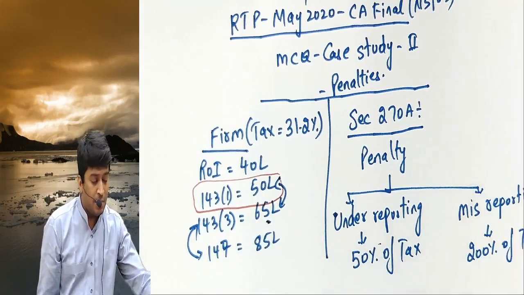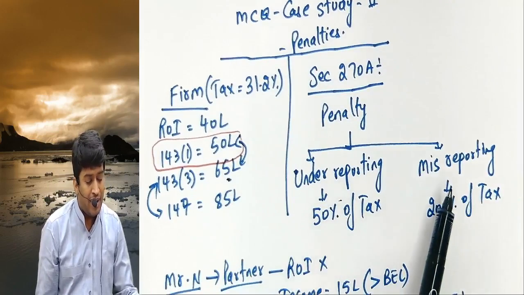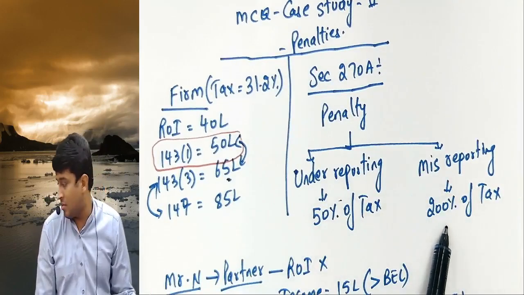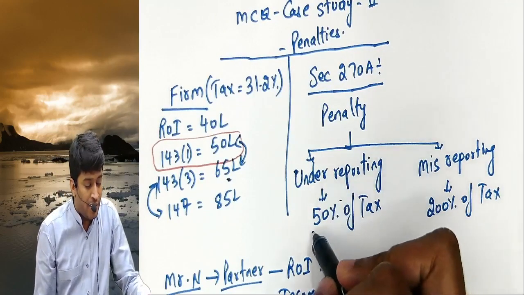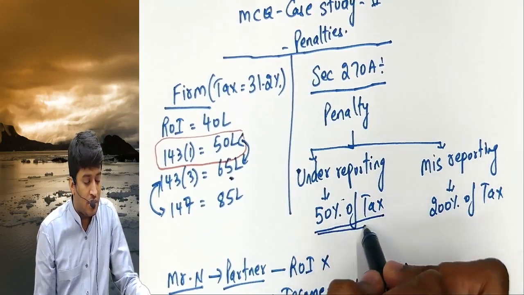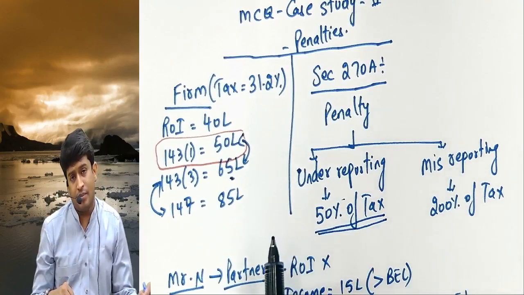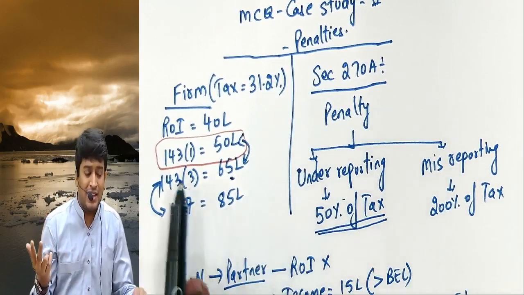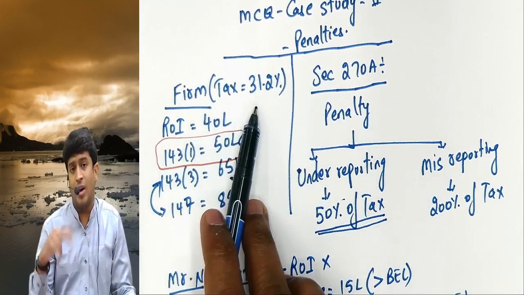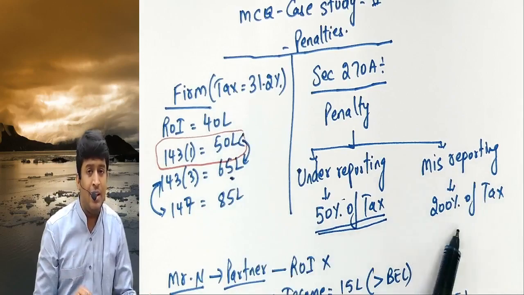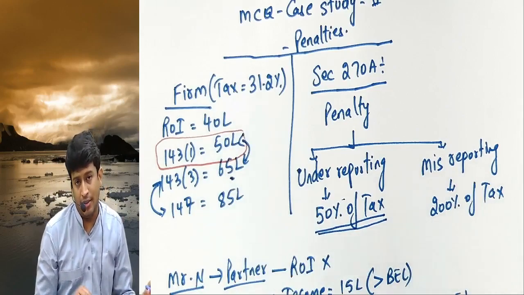Had it been misreporting, we would have asked you to pay penalty at the rate of 200% of the tax amount. But clearly given underreporting, the penalty will be 50%. So first we are calculating the difference of income, then calculating the tax at the rate of 31.2%. On that, check whether underreporting or misreporting, and calculate the penalty percentage accordingly.